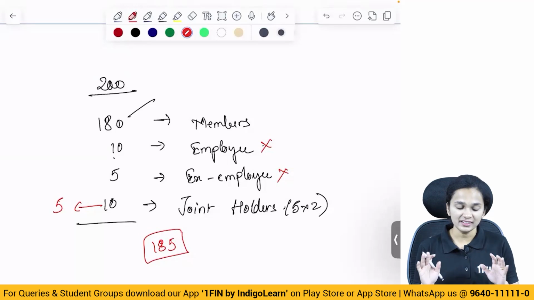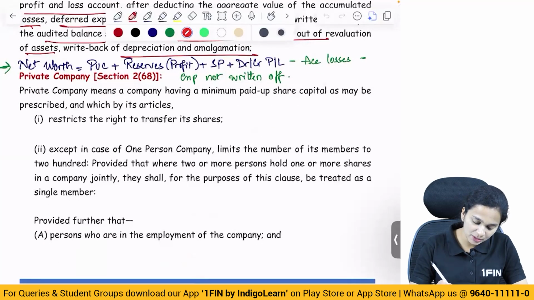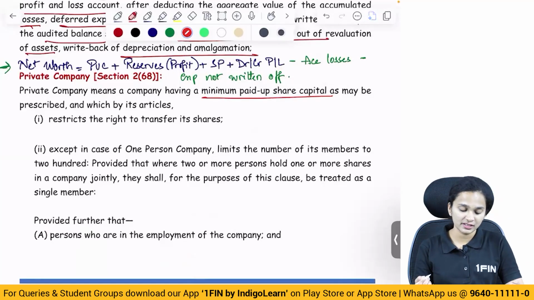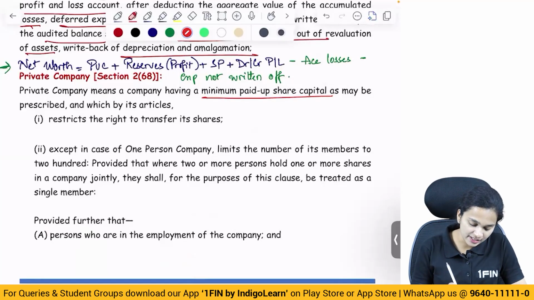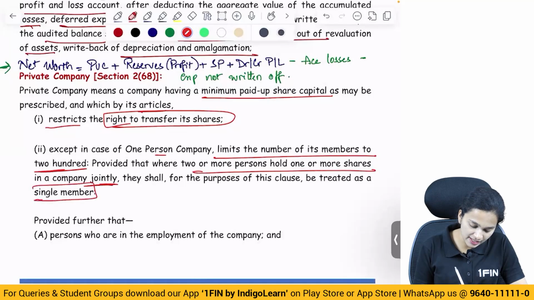Let's now have a look at the definition. So what is a private company? Private company means a company having minimum paid up share capital as may be prescribed, and which by its articles has a restriction on the right to transfer shares, except in case of a one person company, limits the number of members to 200, provided that where two or more persons hold one or more shares jointly, we consider them as a single member. So joint holders will be considered as one.